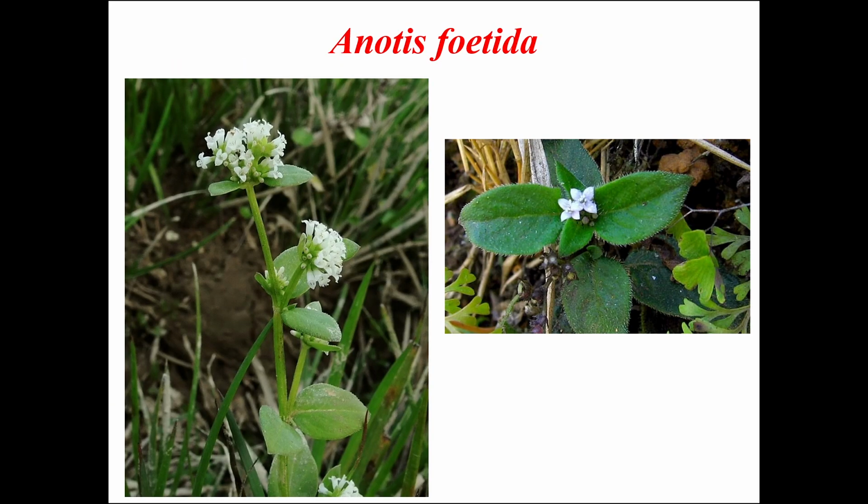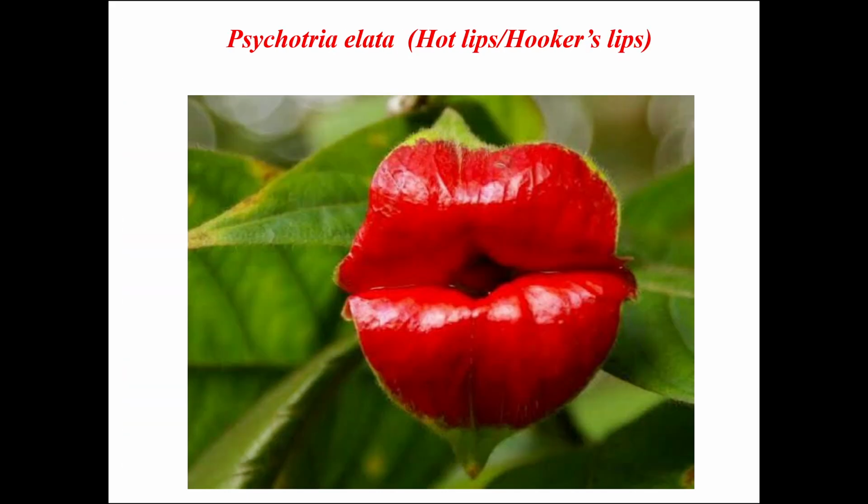Anotis foetida is another plant of Rubiaceae. The name foetida signifies that it is a foul smelling plant. And this is a very interesting plant, Psychotria elata. Usually you find this plant only in dense tropical equatorial forest, and as you can see, it resembles a lady's lip wearing lipstick, and it is commonly known as hot lips or hooker's lips.